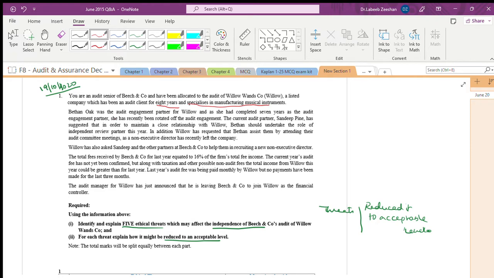She is the auditor. Is it right? She is the audit engagement partner for the company. She has completed 7 years. Very long period. Put 1. As audit engagement partner, she has already been rotated off the audit engagement. The current audit partner, Sandeep Pine, has suggested that in order to maintain no close relationships, no familiarity. Is it right?